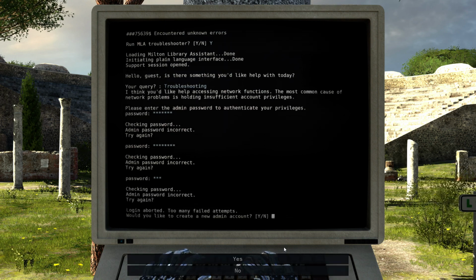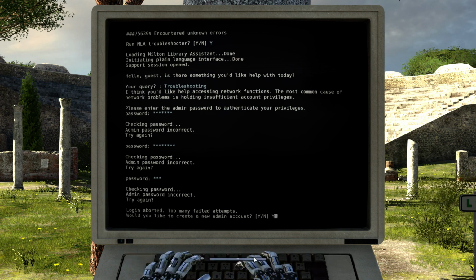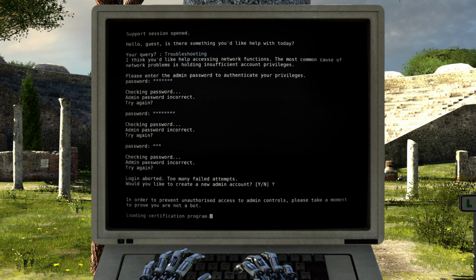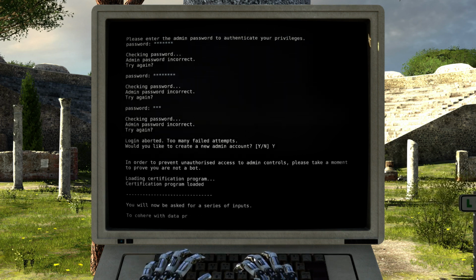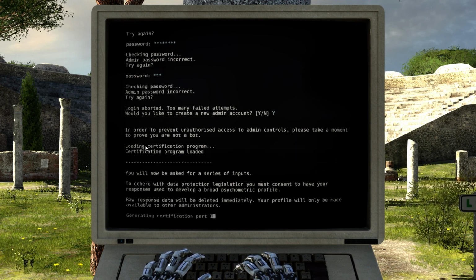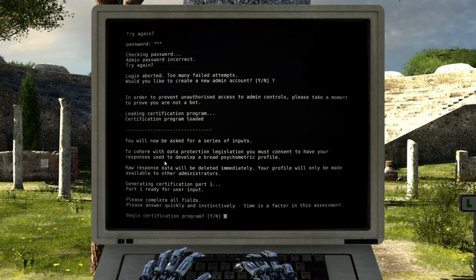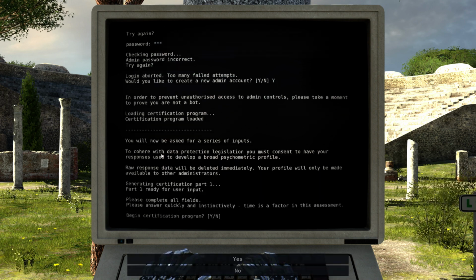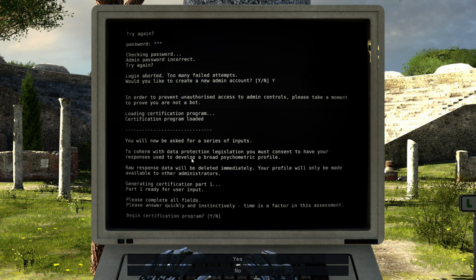Login aborted. Too many failed attempts. Would you like to create a new admin account? Yes. In order to prevent unauthorized access to admin controls, please take a moment to prove you are not a bot. Loading certificate program. Certificate program loaded. You will now be asked for a series of inputs. To cohere with data prevention legislation, you must consent to have your responses used to develop a broad psychometric profile.